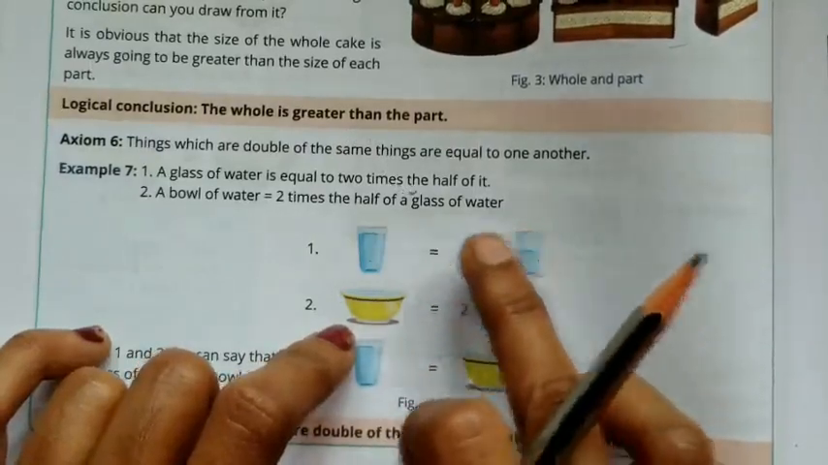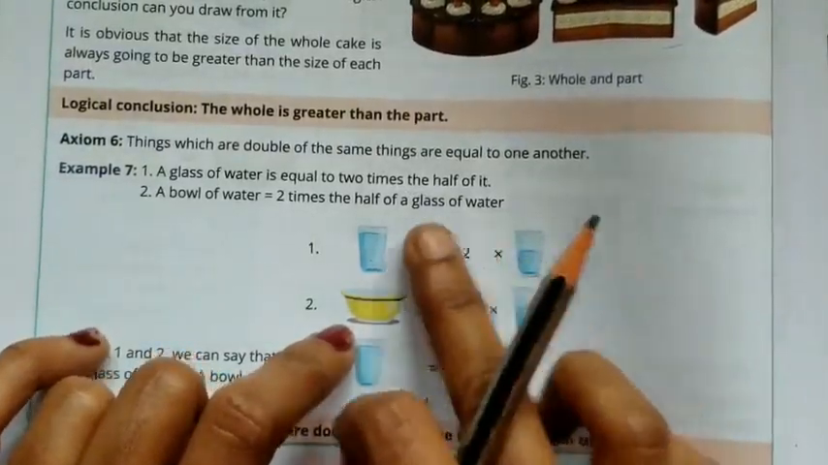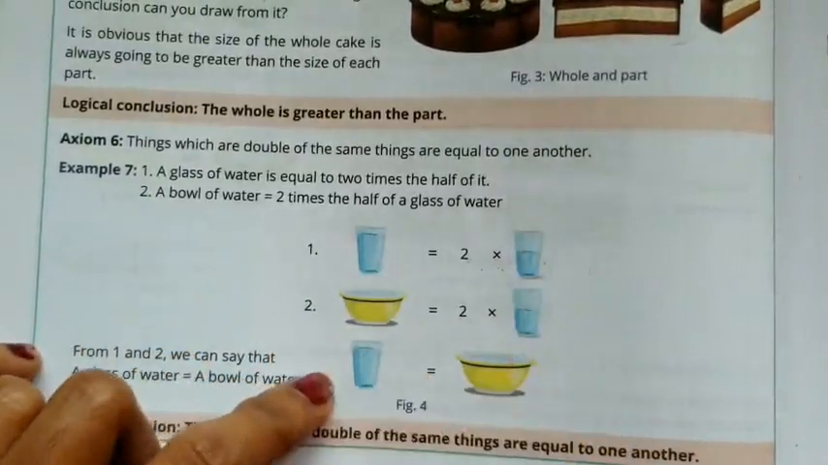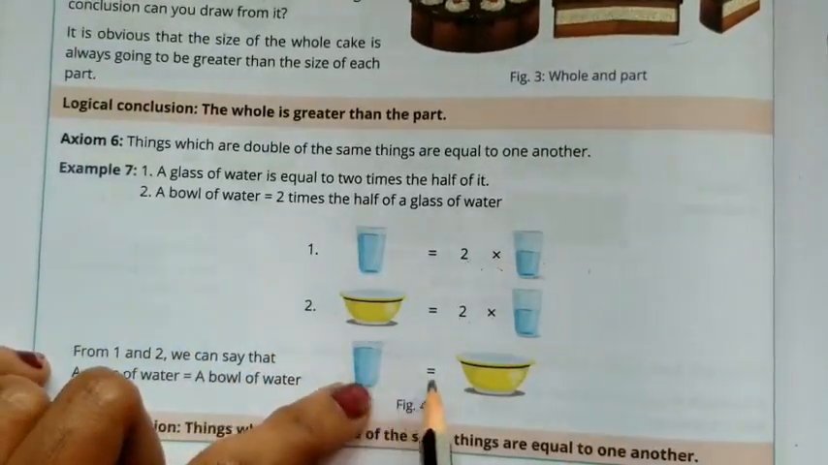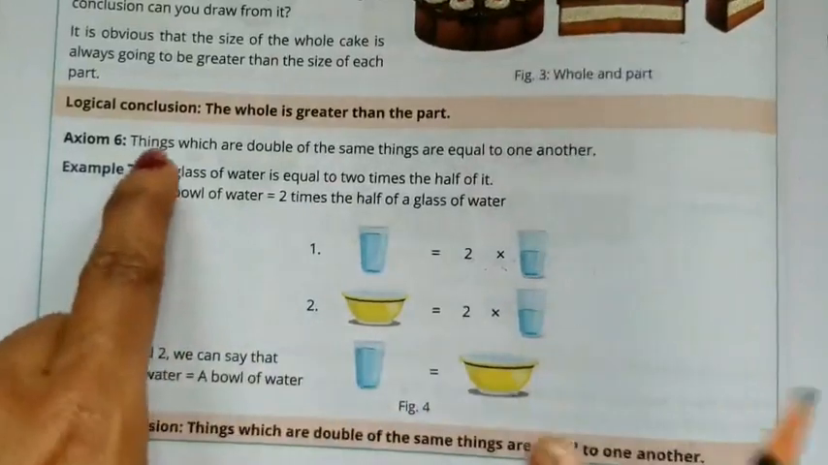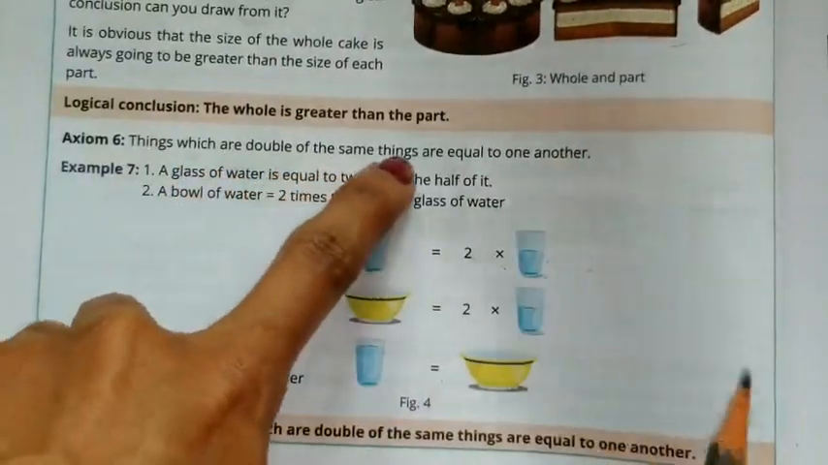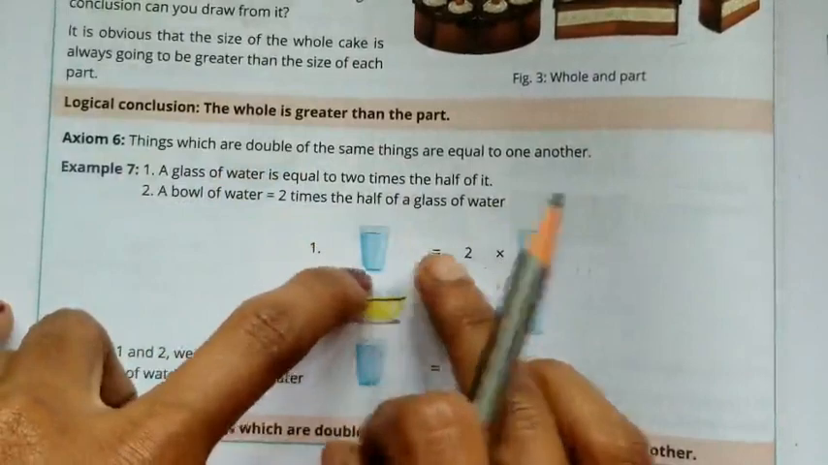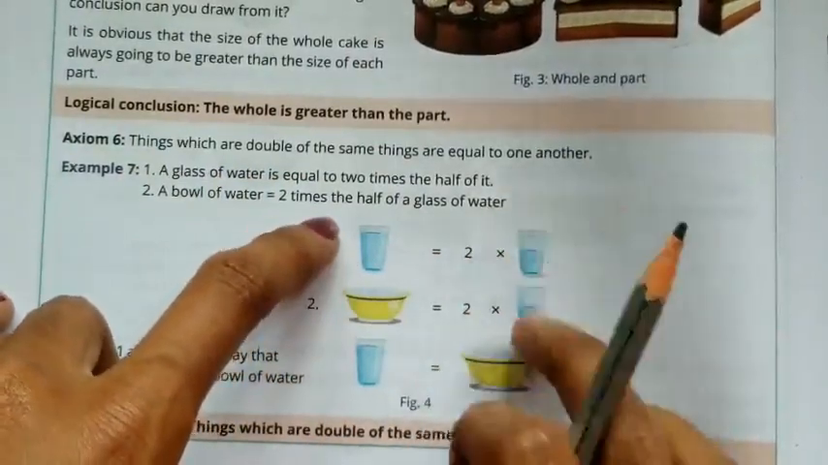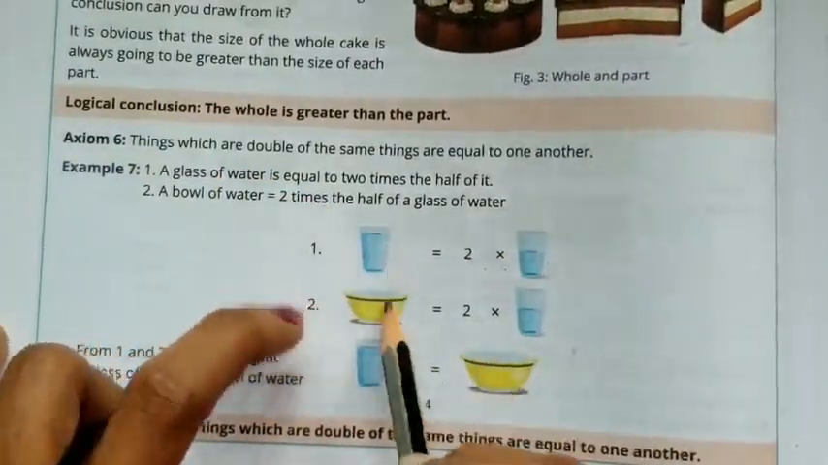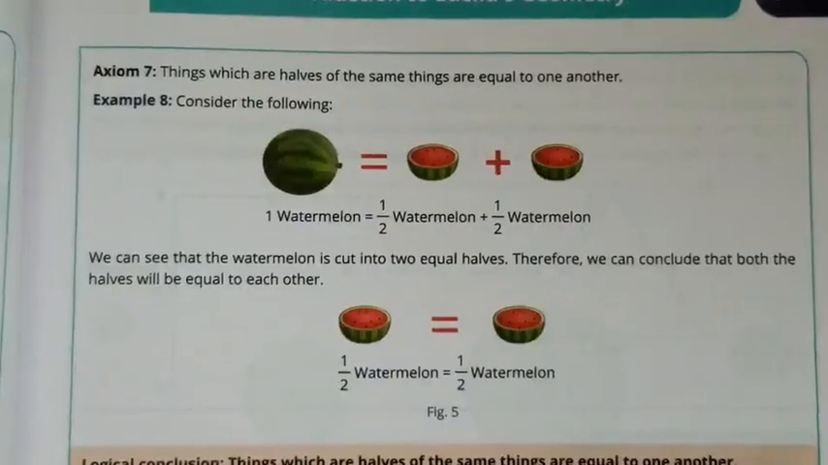So, see here, these two are equal, isn't it? So that we can say these two are also equal. A glass of water is equal to a bowl of water. So, things which are double of the same thing. These two can be written as double of the same thing, isn't it? So that these two things are same.